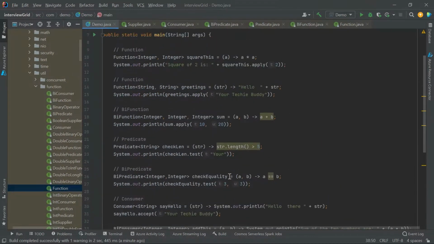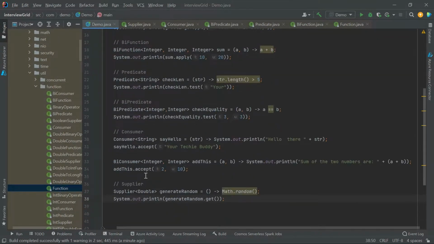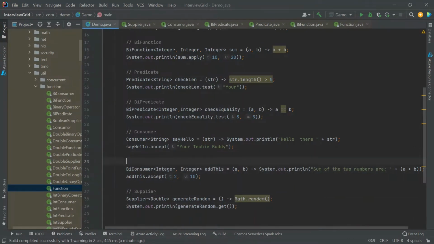So this was all about Function, BiFunction, Predicate, BiPredicate, Consumer, BiConsumer, and Supplier. These are very important interview question topics. I hope it is clear for you.